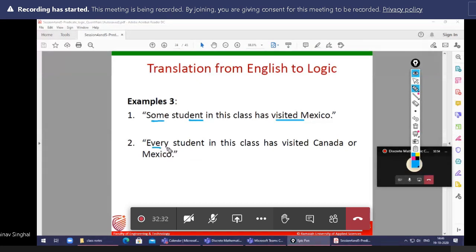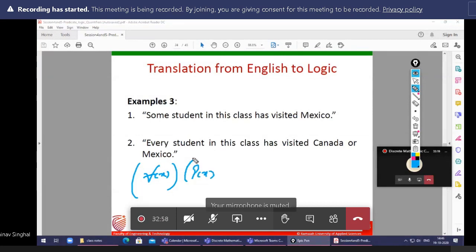Second one, every. Every is somehow very easy to recognize. Okay, so every, simple, you can write for all X, student in this class. So if you take X is a student in this class, that means Px. Then he visited Canada.